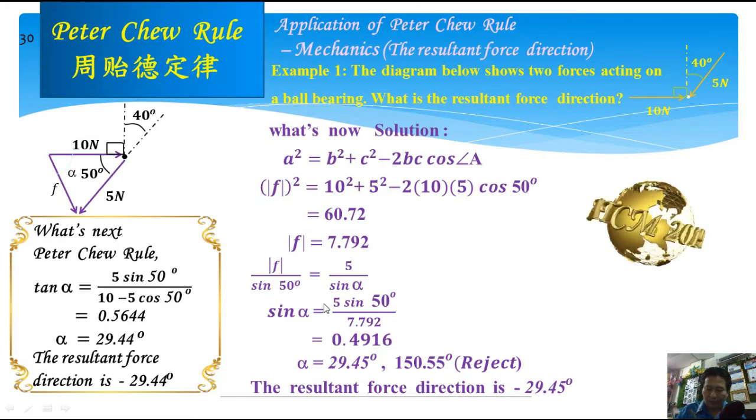And we can see we get the resultant force direction by the solution is 29.45 degree. But by using Pikachu rule is 29.44 degree, 0.01 more accurate.